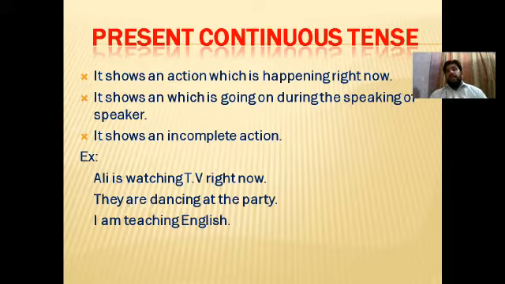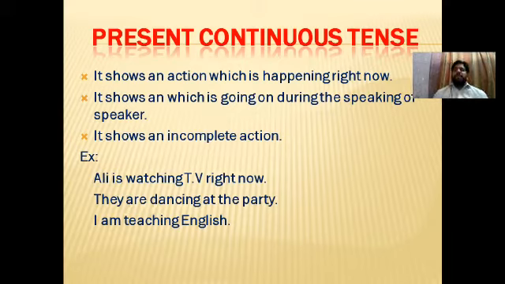Second definition: it shows an action which is going on during the speaking of the speaker. Going on means again continuous. During means at the time of the speaker speaking. The speaker is a person who is speaking, and at the time of the speaker speaking, the action is continuous. Maybe that is the speaker's own action, and maybe that is the action of somebody else. But at the time of the speaking, the action is going on. So for that, we also use present continuous tense.